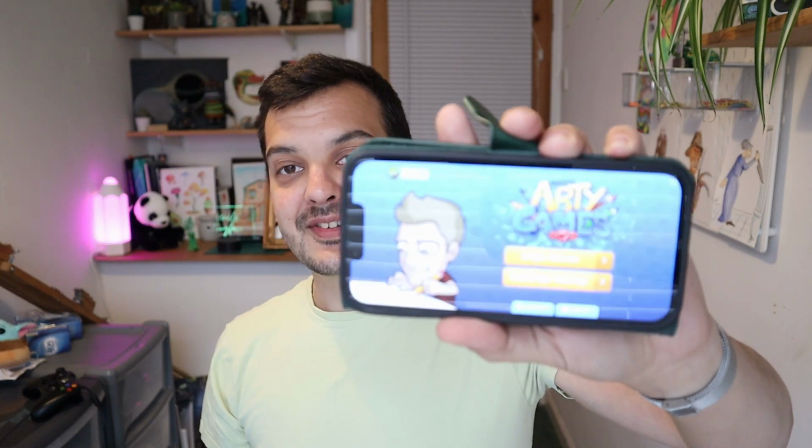But there's another program which I kind of have used a lot in the past and I haven't used for quite a while. I'm just going to bring it up on my phone here. Some of you might know this. Jazza's Arty Games. So yeah, it's not going to zoom in. But essentially, Jazza's Arty Games is an app that generates random prompts.